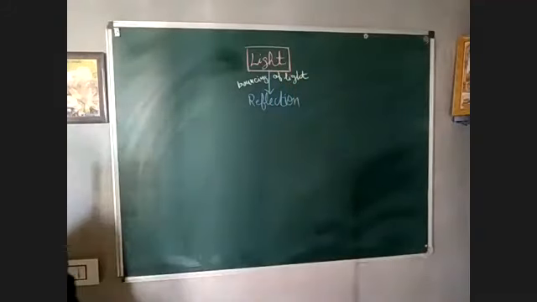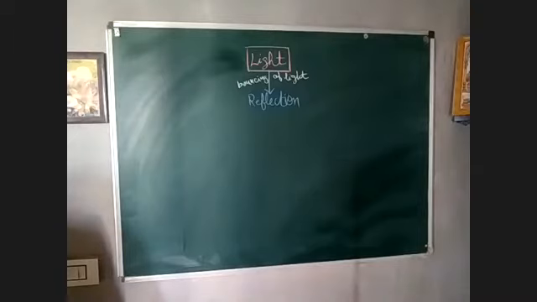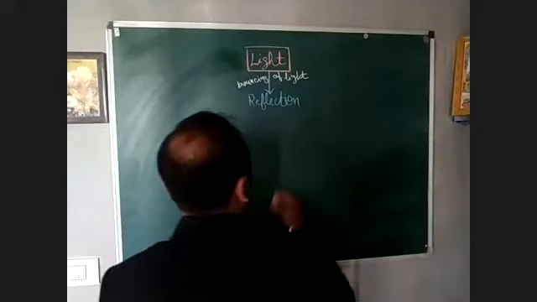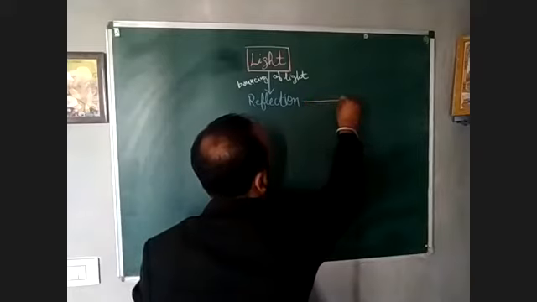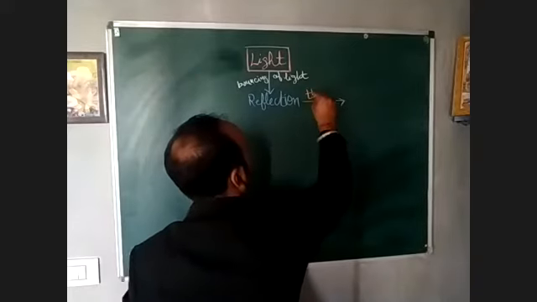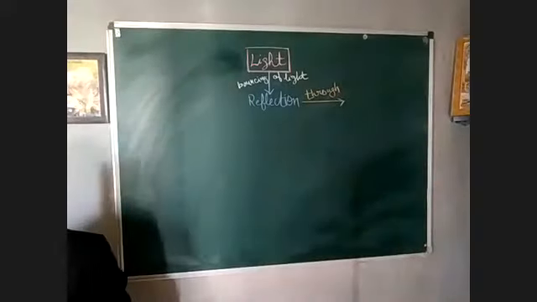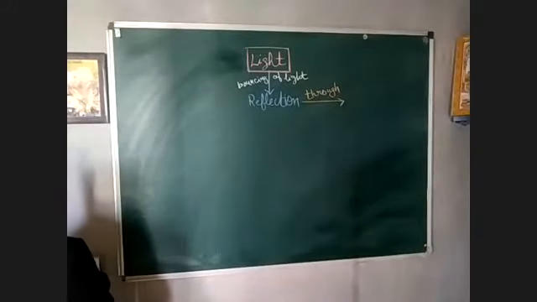That was reflection, right? So from where can the reflection occur? If I talk about from where the reflection can occur, that is mirror.